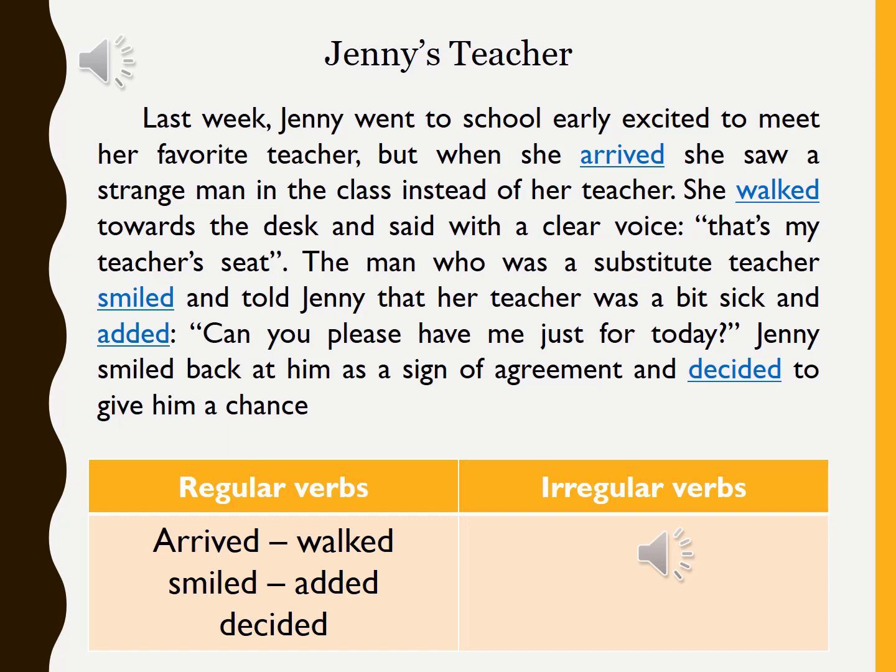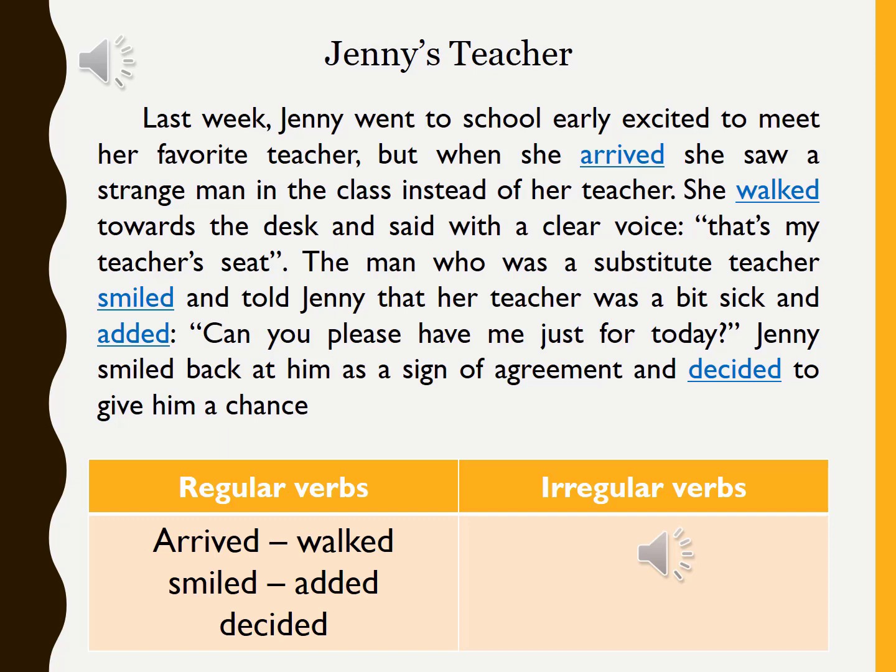Well, after we have read the text, you can notice that we have a lot of verbs in this text. I put some of them in the chart below the text. You can see arrived, walked, smiled, added, and decided. Well, in this text, we have two types of verbs in the past. We have the first type, which we call regular verbs, but we also have another type, which we are going to study in the next session. Well, the first part, as I said, is called regular verbs.